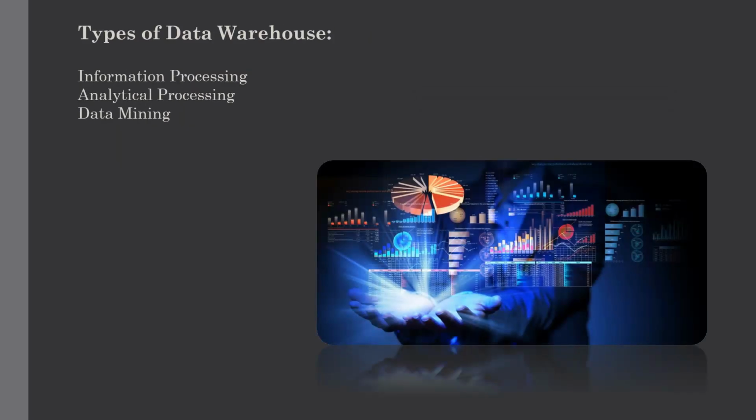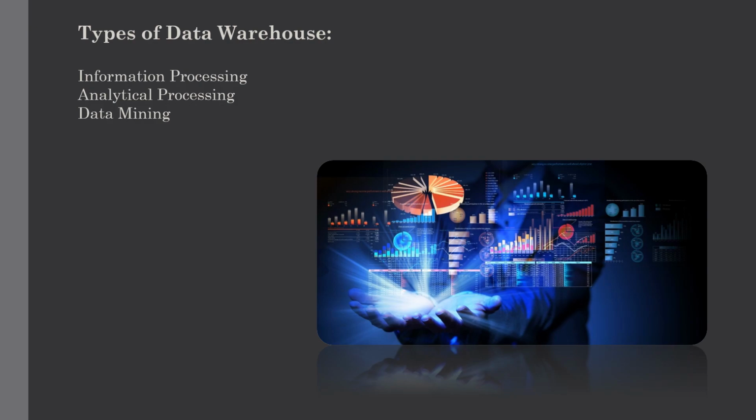Now let me discuss the types of data warehouse. These are the three types of a data warehouse. The first one is information processing. A data warehouse allows you to process the data which is stored in it. The data can be processed by means of querying, basic statistical analysis, and reporting using tables, charts or graphs. That is called information processing.